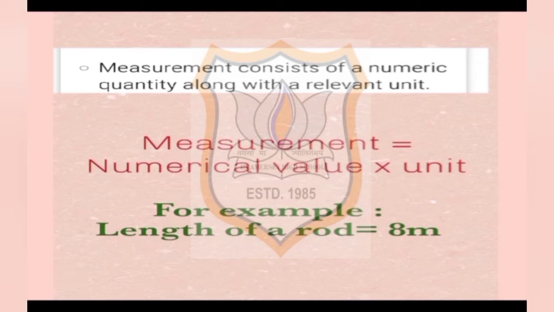To measure a physical quantity, we have to find out how many times a standard amount of that physical quantity is present. So measurement is equal to numerical value into unit. Let us take an example. Length of a rod is equal to 8 meters. That means 8 is the numerical value and meter is the unit.